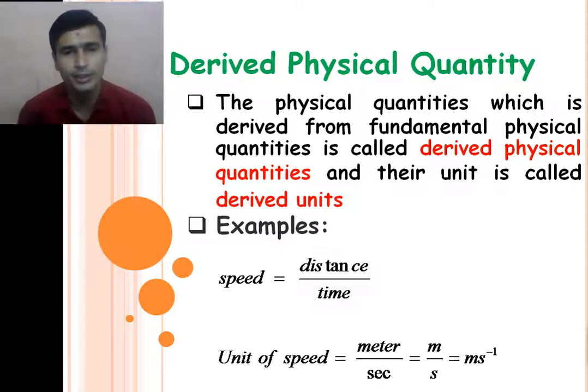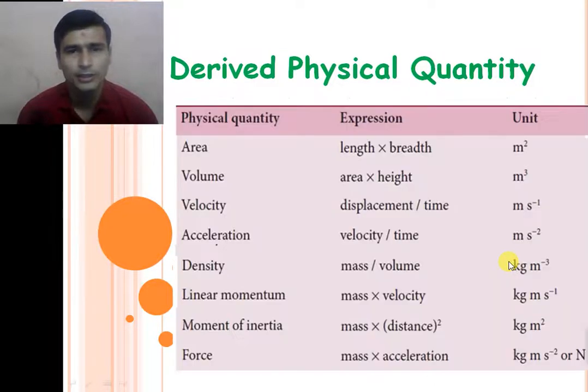In the same way we can calculate the other physical quantities also, right? So let's see some physical quantities which are derived from the supplementary physical quantity. So first one is the area. Area is a derived physical quantity, and its expression is length into breadth. So what is the unit of the length? Length is a fundamental physical quantity, a distance, and its unit is a meter. Breadth is also a distance, and its unit is a meter. So the unit of area is meter square. So this area is a derived physical quantity.